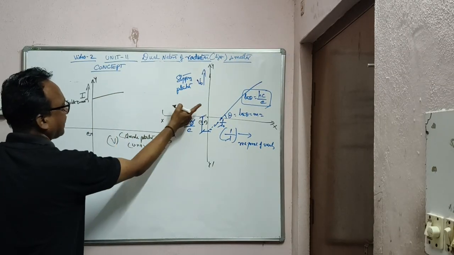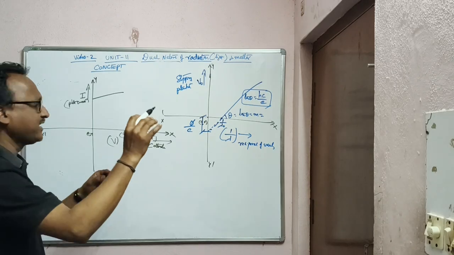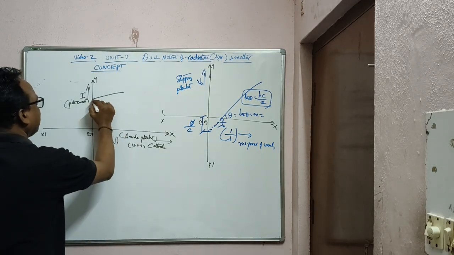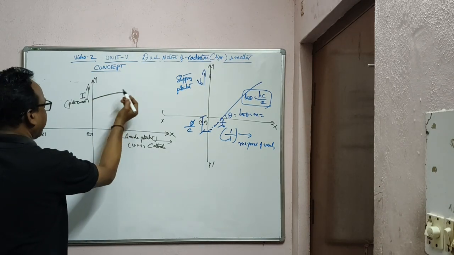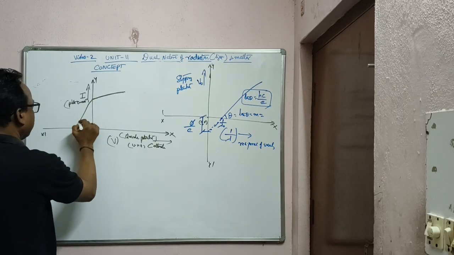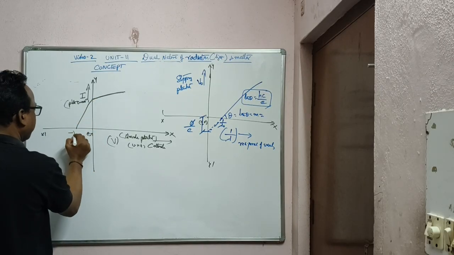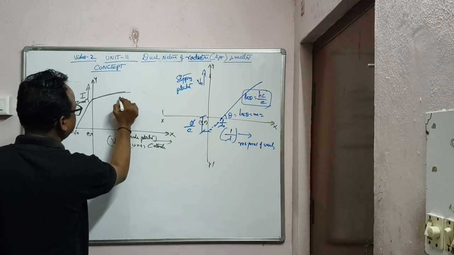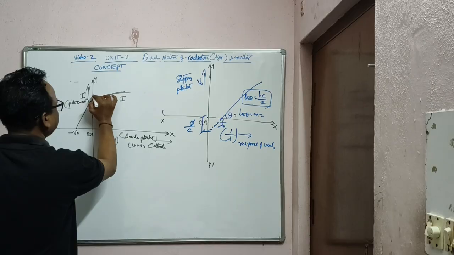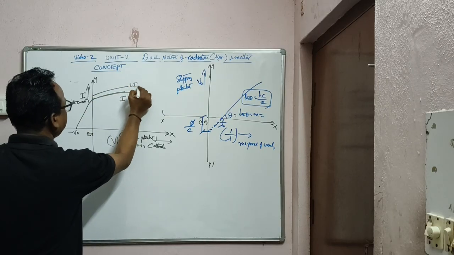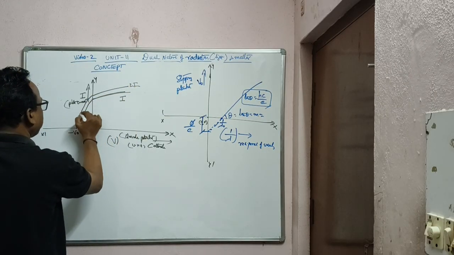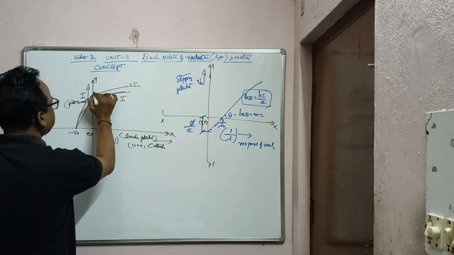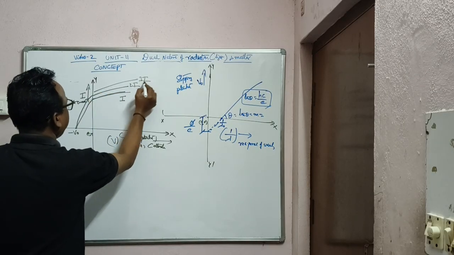This is the first graph, as you have seen before: the saturation point, the current is increasing. When we apply a negative potential, the current decreases, and this point is nothing but your stopping potential. Suppose this value happens to be high. Now you increase the intensity to 2i, still the stopping potential will be the same. Again you increase the intensity, say 3i.